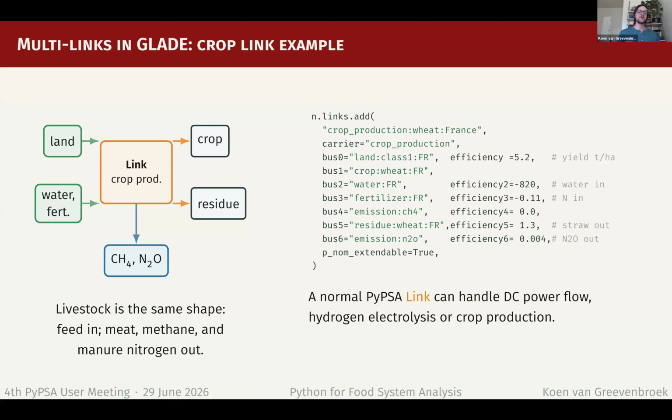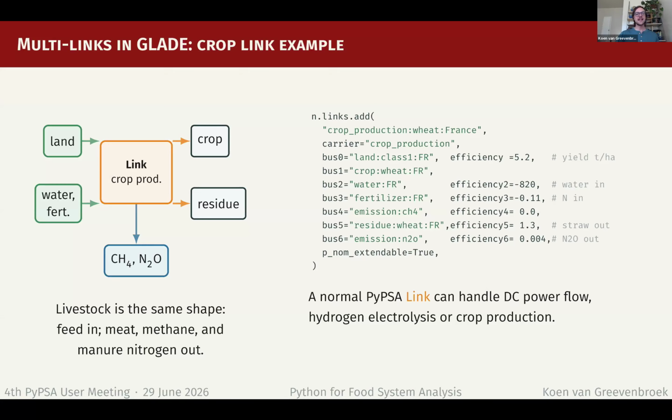And so one crop will take land and water to produce, actually fertilizer also, I put it on the slide. So, and we'll produce crops, but also crop residues, and also emissions, right? And here we account for methane and nitrous oxide emissions, but also CO2 emissions from land use change.